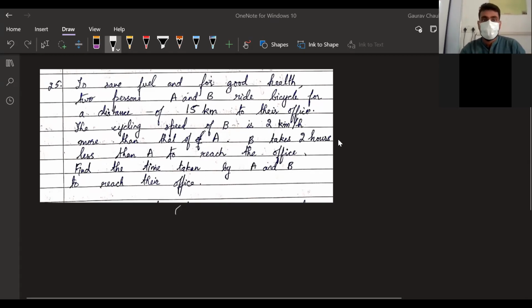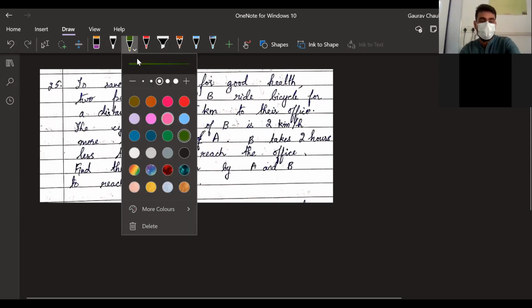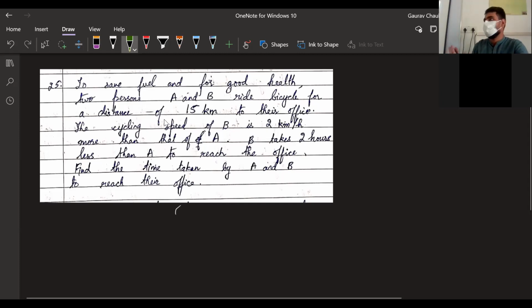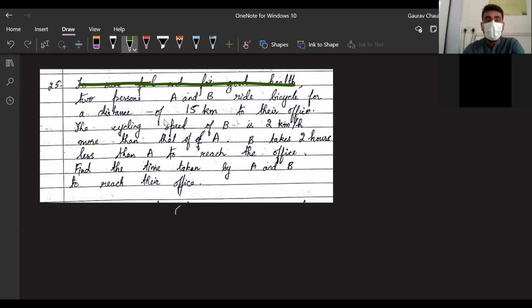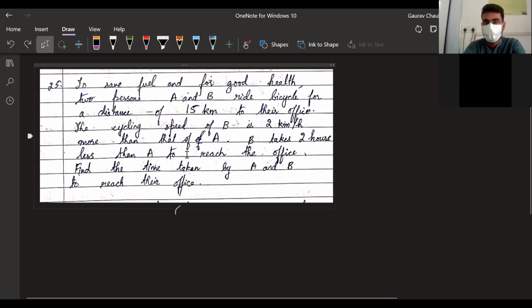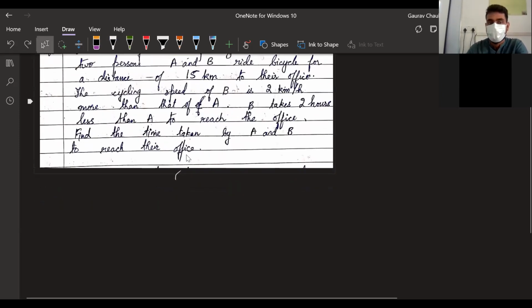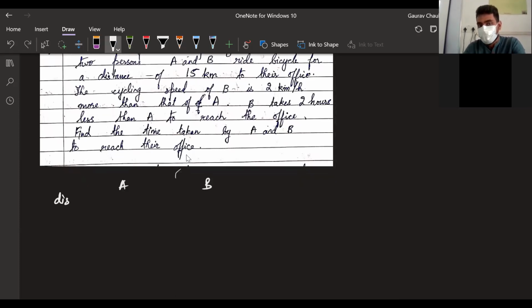So all this is how the question was exactly asked in the board exam: to save fuel and for good health. Ignore all this. A and B ride bicycle for a distance of 15 kilometer to their office. Both distance is 15 kilometer. So we're going to make notes and write what is given here. I'm going to write A and B. So distance for both is 15 kilometer.